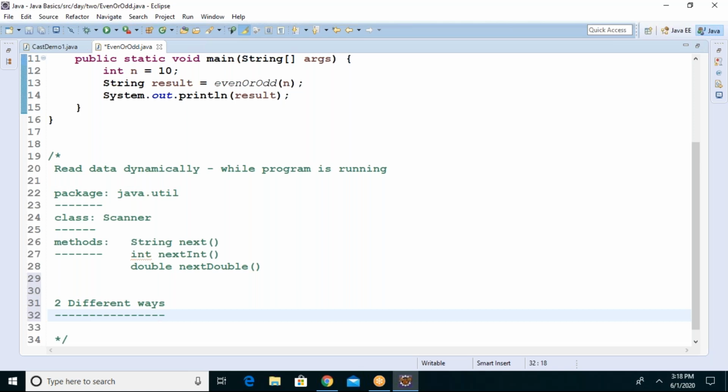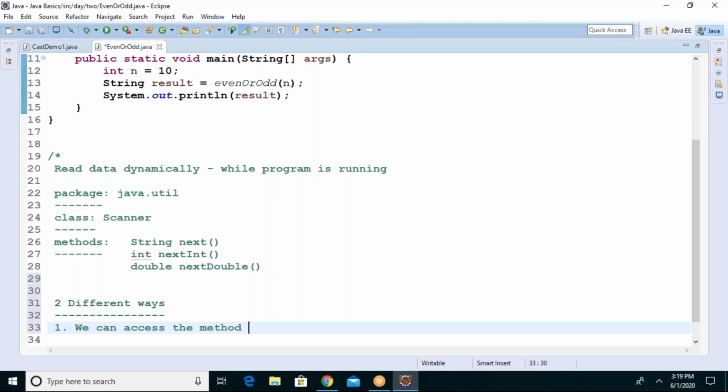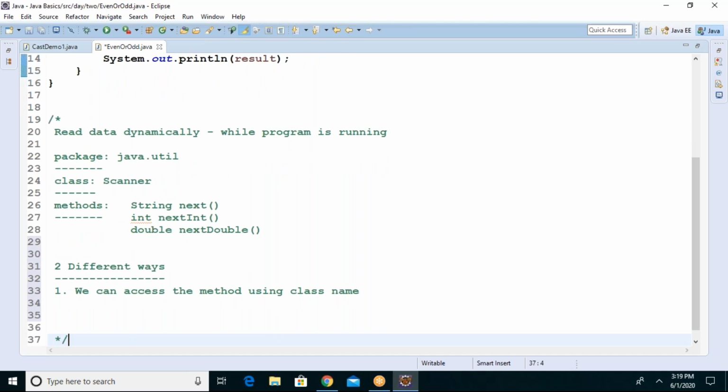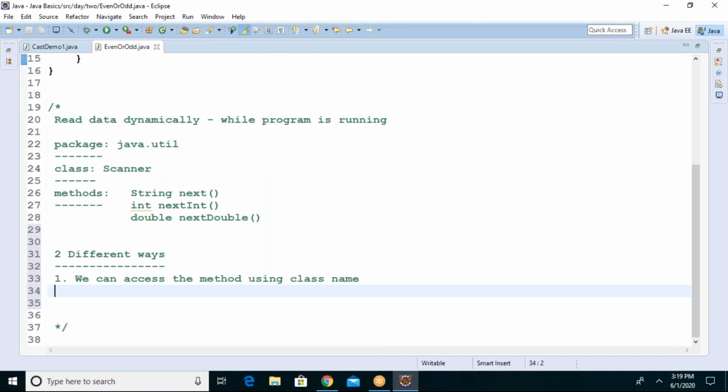Number one, we can access the method using the class name if the method is a static method.